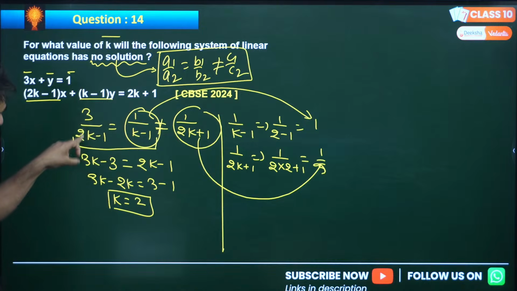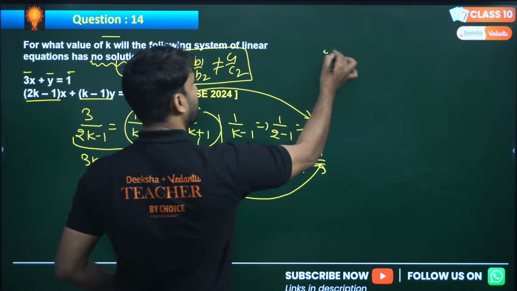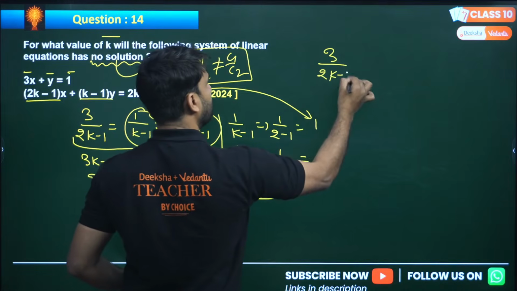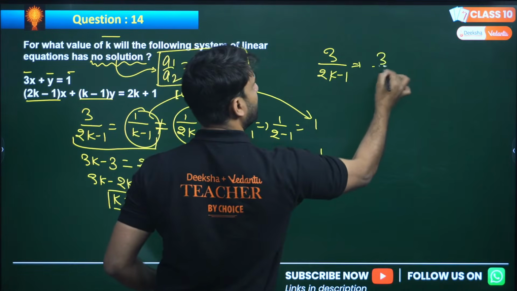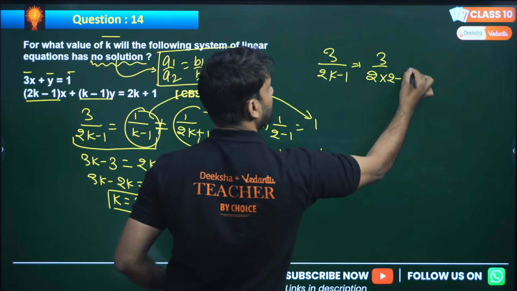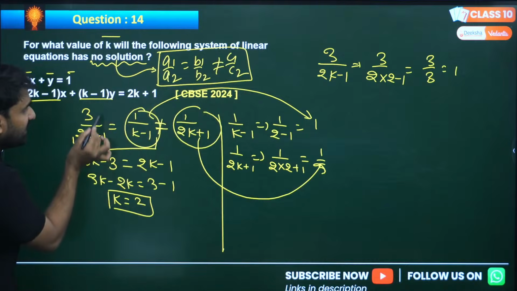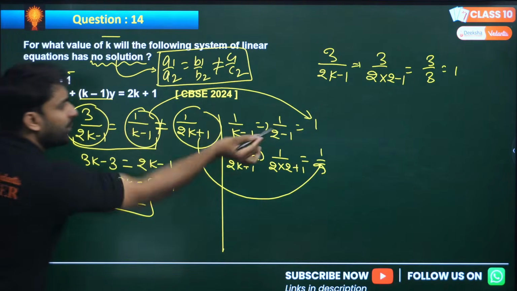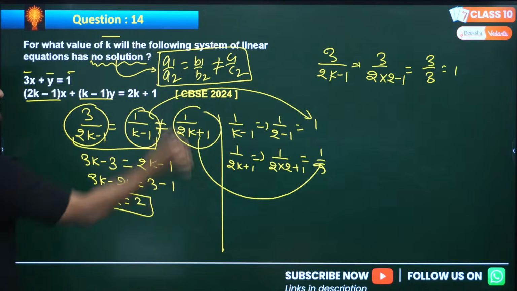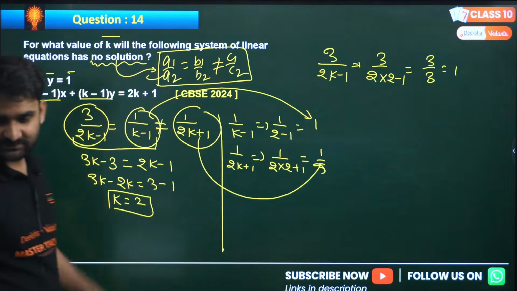And we can verify this also. 3 by 2k minus 1, what will be the result? 3 by 2 into 2 minus 1, so 3 by 3 equals 1. So you can see here, this is equal to 1, this is equal to 1, but this is equal to 1 by 5. It means this is proving. So k is 2. Correct answer.